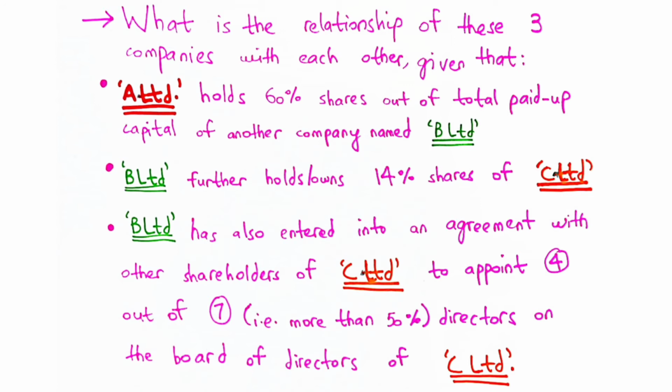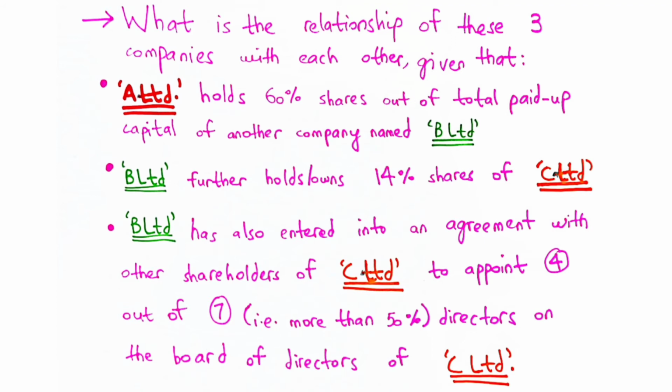by B Limited. So because of this we can see that B Limited has the authority, because of this agreement that they have entered into with C Limited, to appoint more than 50% of the directors for C Limited. And because of this, what this essentially means is that B Limited is going to control the composition of the board of directors of C Limited, and this again means, like I said earlier, that B Limited is a holding company of C Limited, and vice versa, that C Limited is a subsidiary of B Limited.